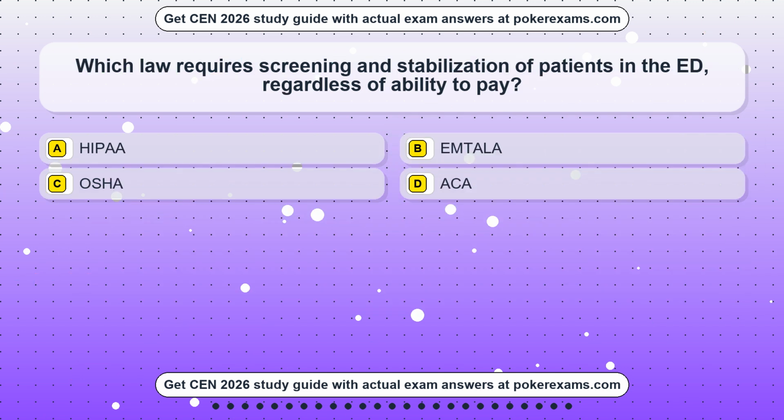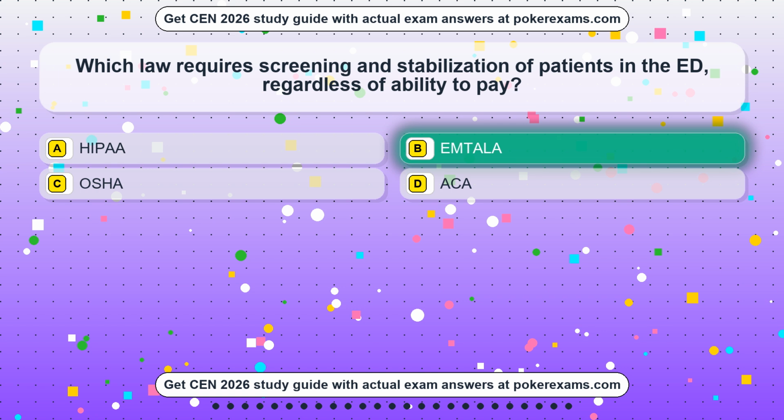Question 24. Which law requires screening and stabilization of patients in the ED, regardless of ability to pay? Option A: HIPAA. Option B: EMTALA. Option C: OSHA. Option D: ACA. The correct answer is Option B.